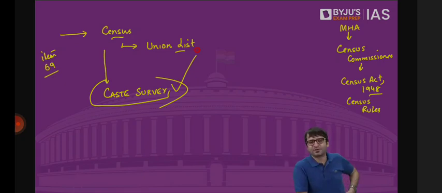The results were also released recently by the Bihar Chief Minister. And yesterday, there was a meeting of the Congress Working Committee where the Congress has now said, we demand a caste census throughout the country. Karnataka said, we will carry out a caste survey. Rajasthan said, we will also carry out a caste survey. And it's also a very emotional issue.